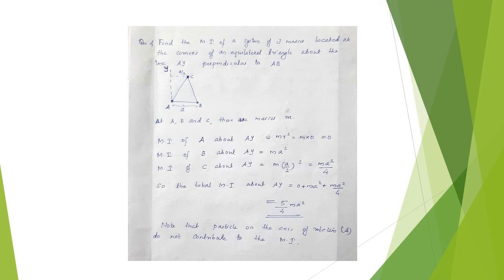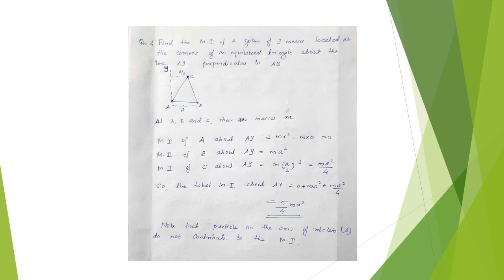Find the moment of inertia of a system of three masses located at the corners of an equilateral triangle about the line AY perpendicular to AB. At A, B and C there are the masses m. The moment of inertia of the point A about AY is equal to mr square, which is m into 0, equal to 0. Moment of inertia of B about AY is equal to ma square,